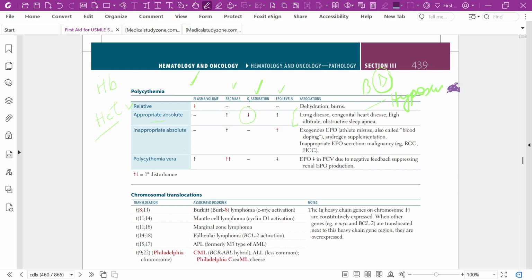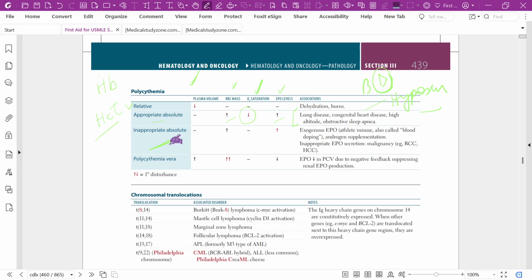So oxygen saturation is the primary disturbance of appropriate absolute polycythemia. There is increased RBC mass, decreased oxygen saturation, and increased EPO level, hypoxia causing increased EPO, and there is increased RBC mass.